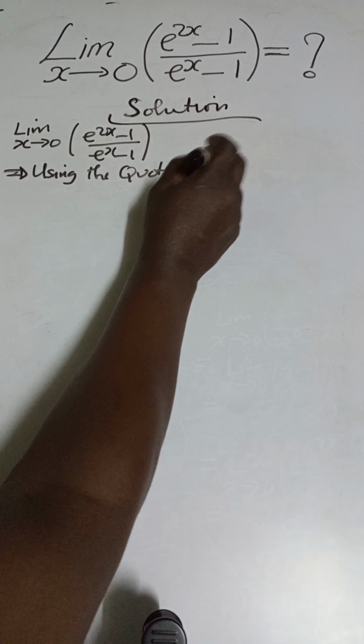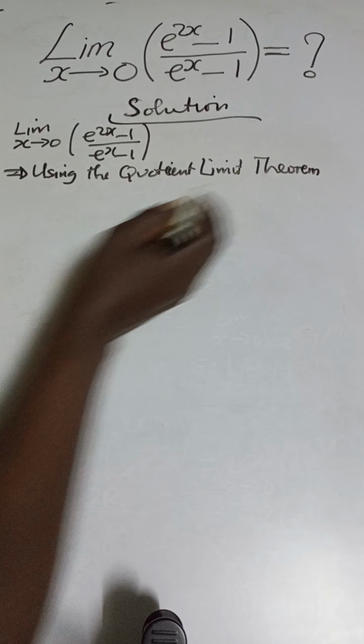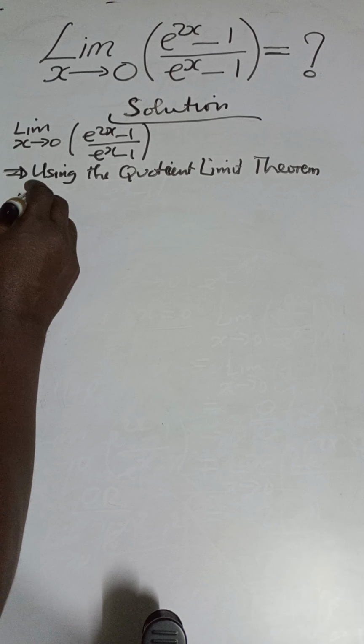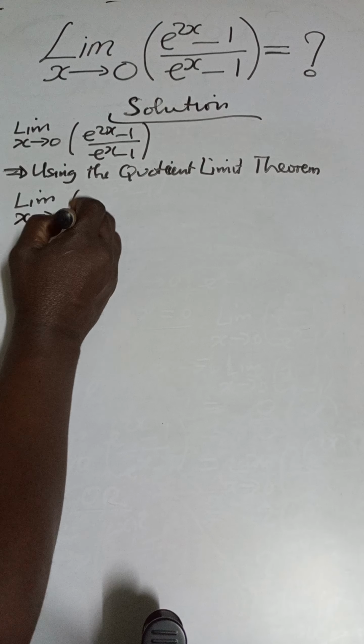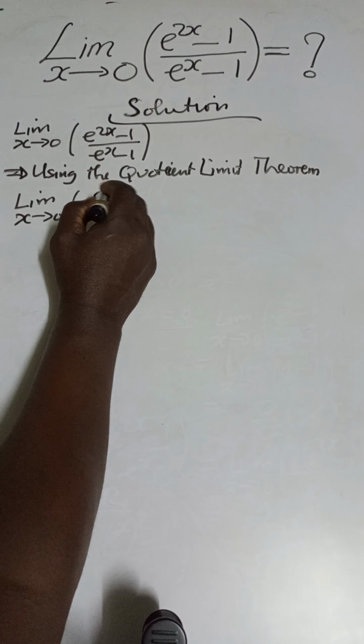Using the quotient limit theorem, that limit becomes the limit as x approaches 0. Our limit point is 0, so we'll put it there and see what we get.